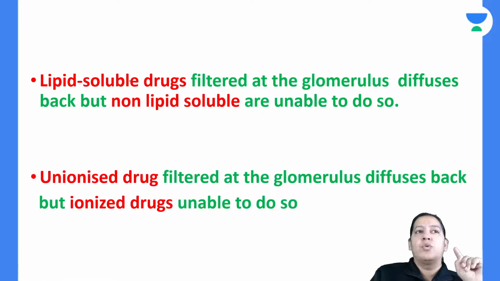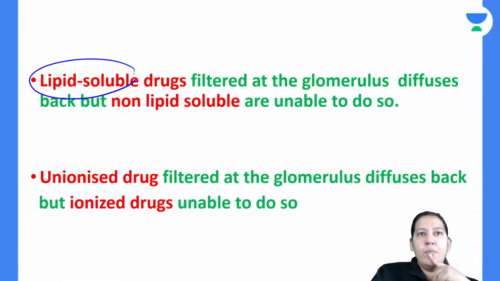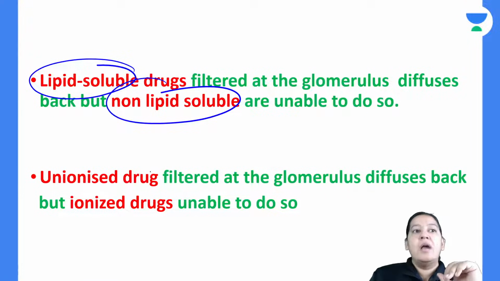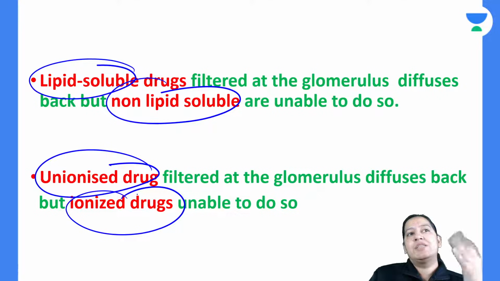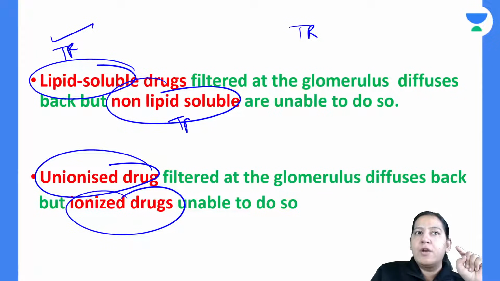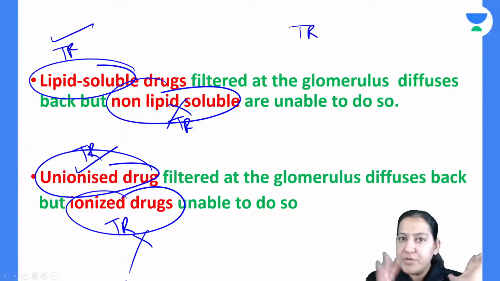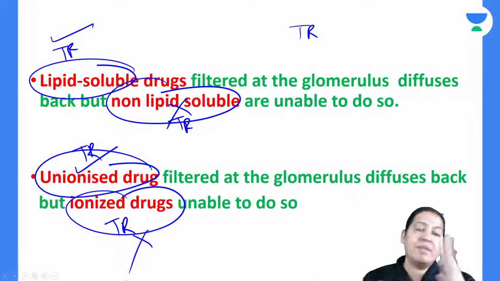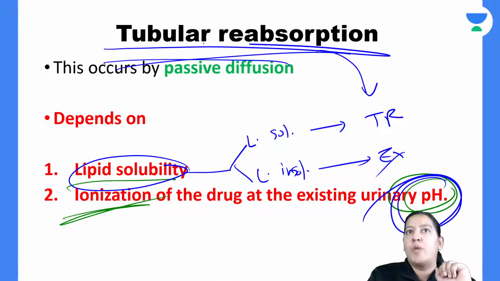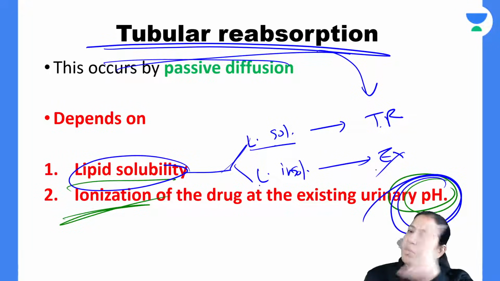So see the summary of the two. Lipid soluble will be absorbed. Lipid insoluble is excreted. Unionized will be absorbed. Ionized will be excreted. So these are two criteria of tubular reabsorption. Who will show tubular reabsorption? This will show, this will not show. Reabsorption means absorption. The other, which is not showing the reabsorption, will be excreted. Give me a thumbs up. These are the two criteria for which tubular reabsorption is responsible. Lipid soluble will show, insoluble will not show, and it will be excreted.